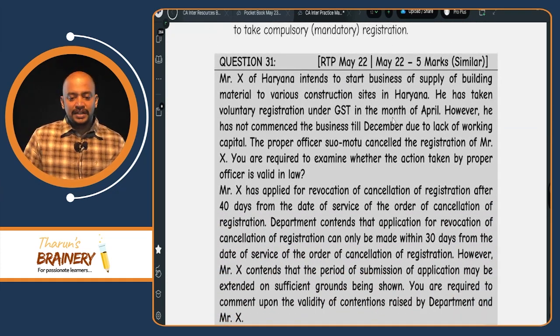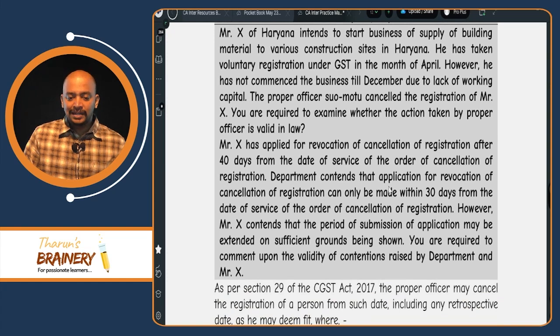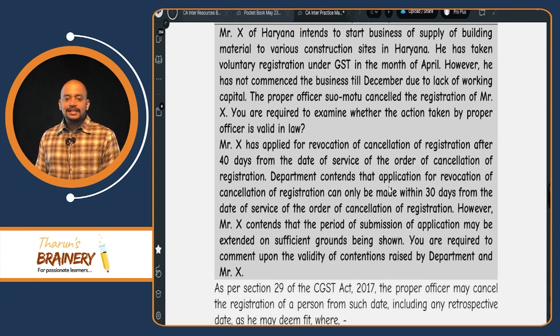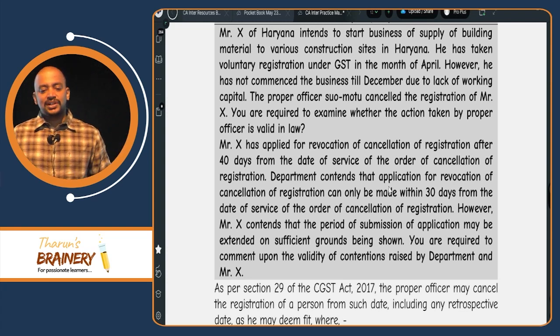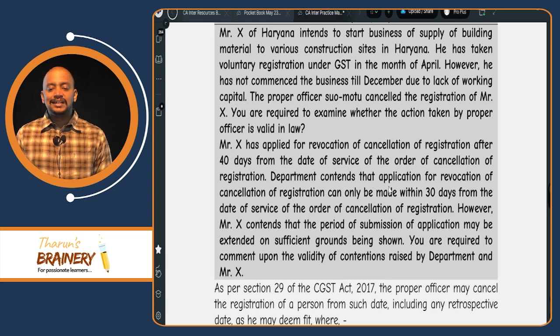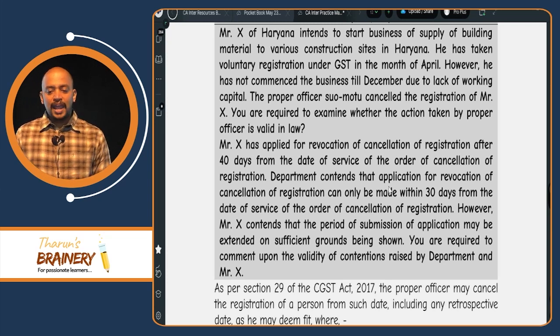Then question 31. Mr. X of Haryana intends to start a business of supply of building materials to various construction sites in Haryana. He has taken voluntary registration under GST in the month of April. However, he has not commenced business till December. When did he take the registration? April. So April to December, it is more than 6 months.